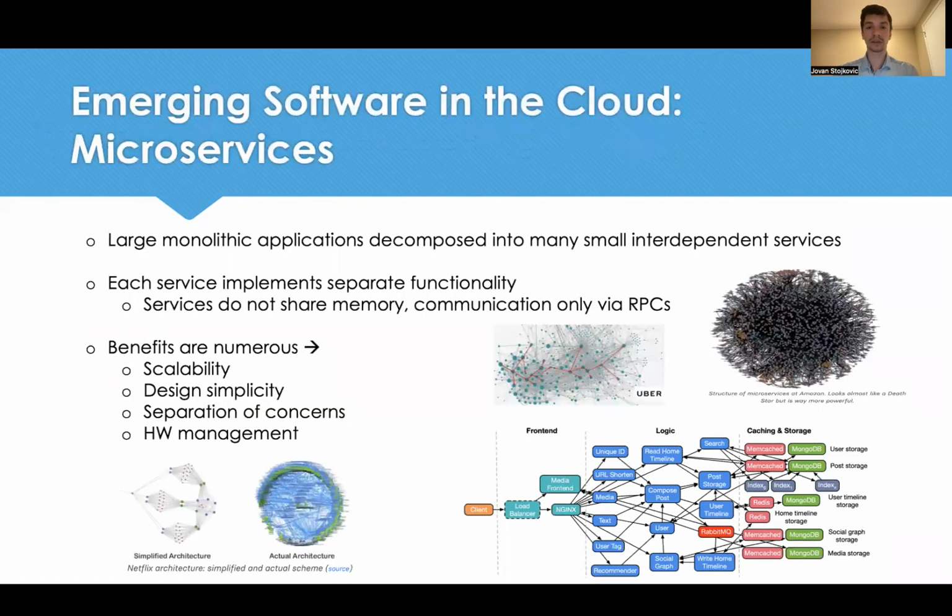Microservices are emerging software in the cloud where large monolithic applications are now decomposed into many small, loosely coupled services. Each service implements separate functionality, which brings numerous benefits. Therefore, major cloud providers now rely on microservice architectures.